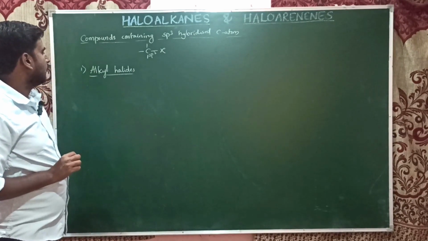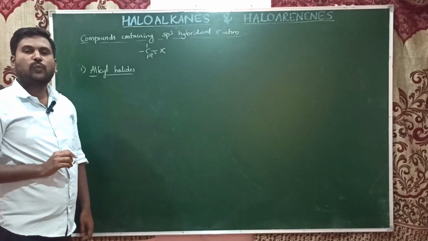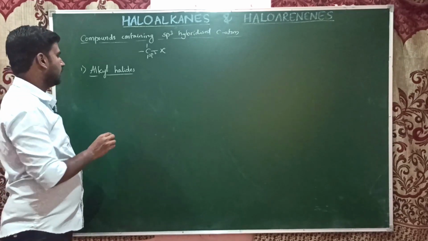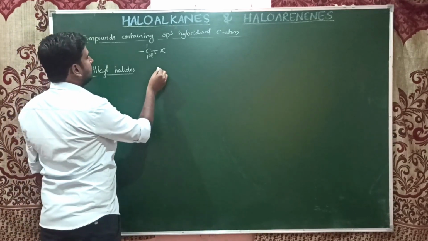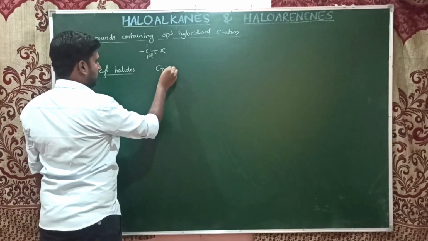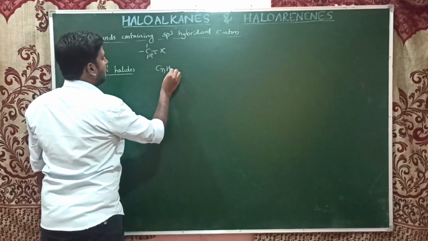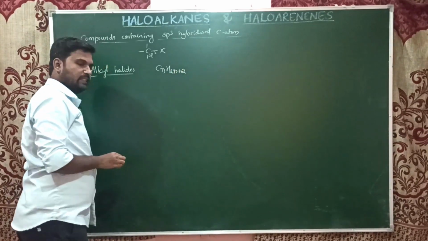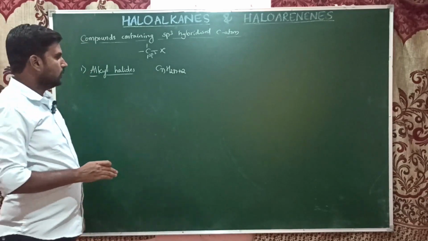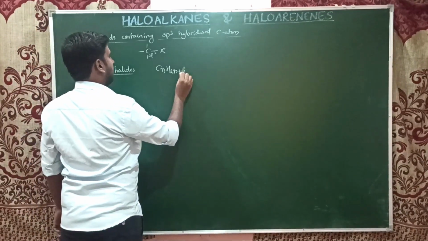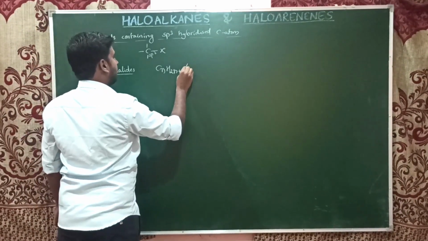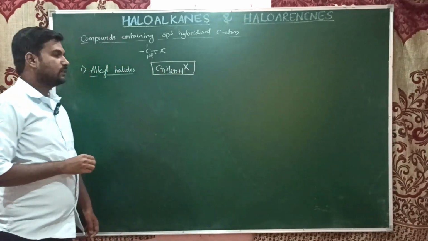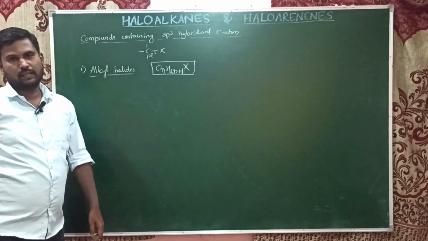Here the halogen atom replaces one of the hydrogen atoms in the alkane. The general formula for an alkane is CnH2n+2, and if I replace one hydrogen with X, this is the general structural formula for all alkyl halides.